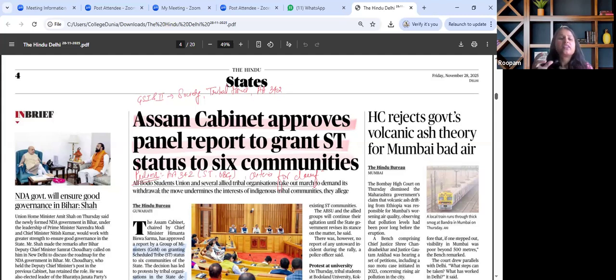For mains perspective, the same is to be seen through the lens of challenges with regard to affirmative actions, demand for inclusion versus fear of dilution, identity, regional politics, politics of recognition, and balancing social harmony is the key challenge for state government and central government. This is how this particular article is to be seen. It not only requires inclusion or exclusion, it demands a sensitive, evidence-based approach, balancing justice with social cohesion. This is how this particular article is to be seen.